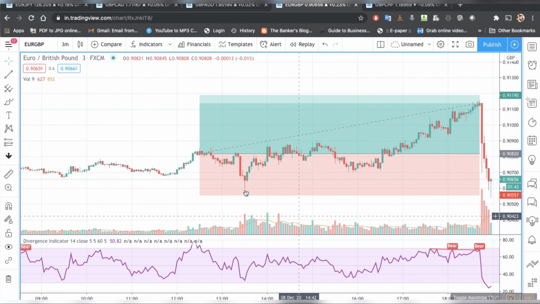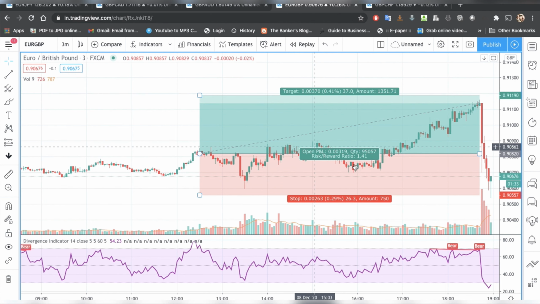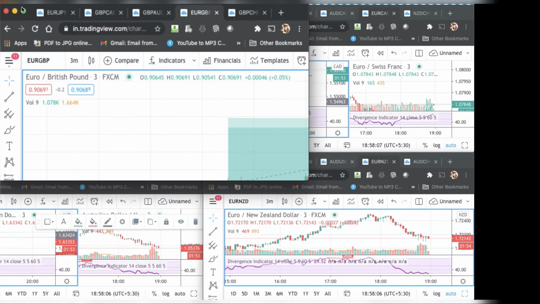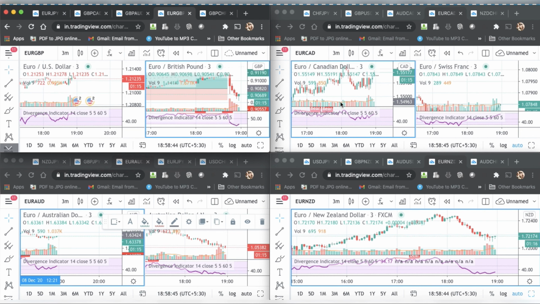It went down around 26 pips, somewhere around 24 pips, and then it was just hovering around, and then finally it picked up after 4:40, and it gave me around 37 pips. So this was Euro GBP.